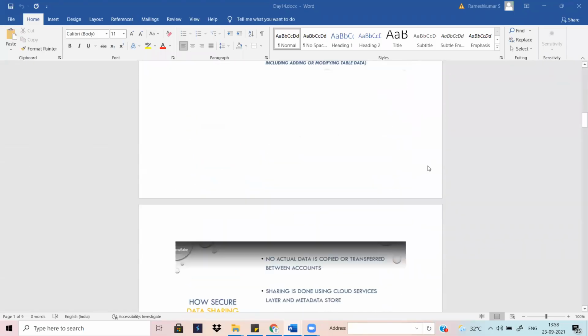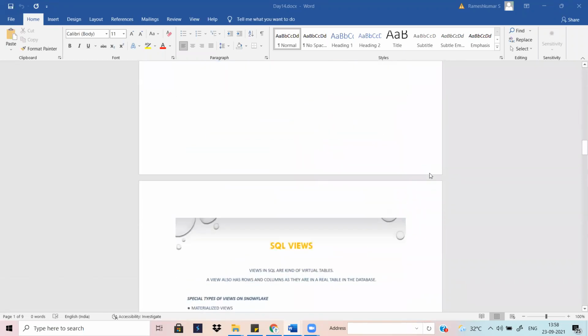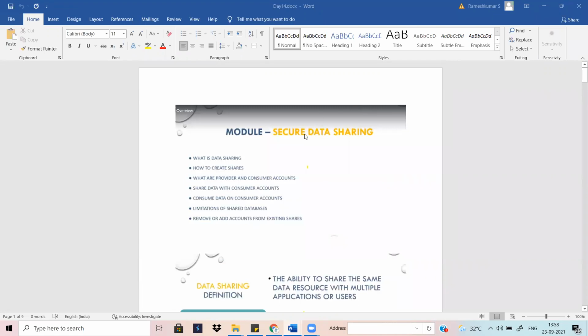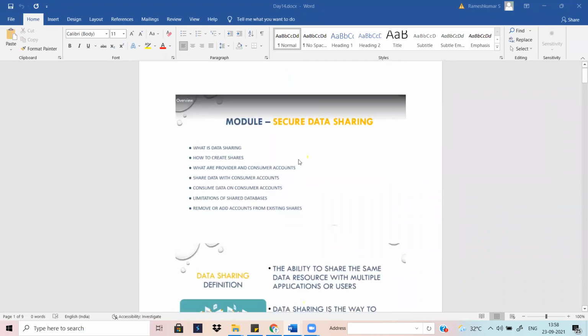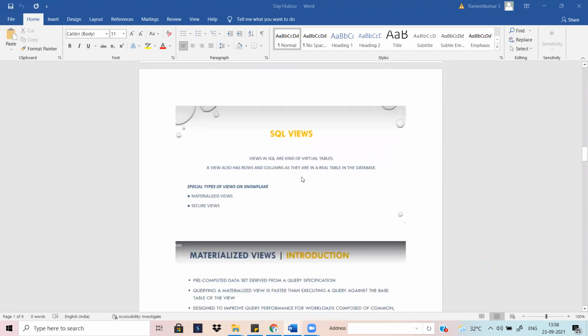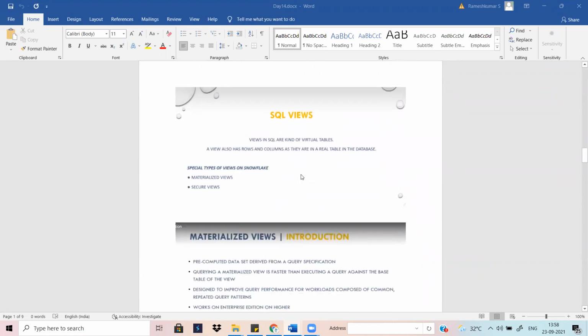Okay. Today we can focus on the security share. This is the data sharing concept. We can look at it next class, because it is a very hectic concept, so we can move on to views also, okay?